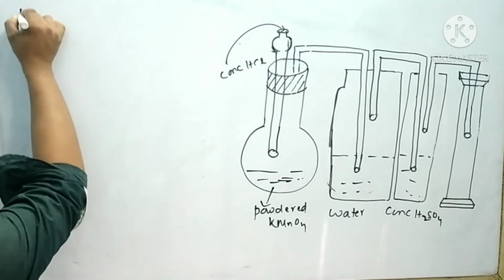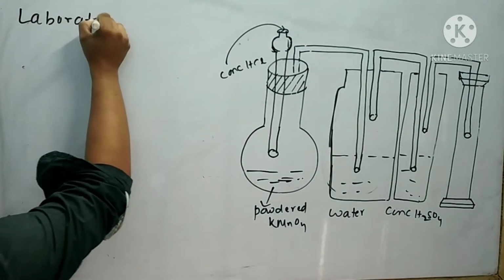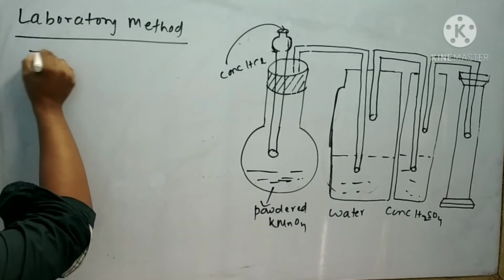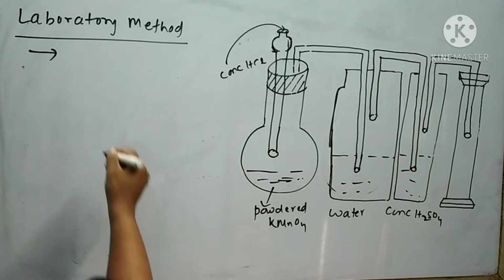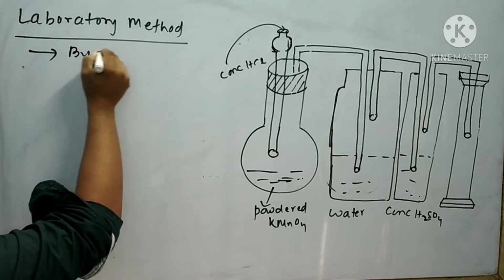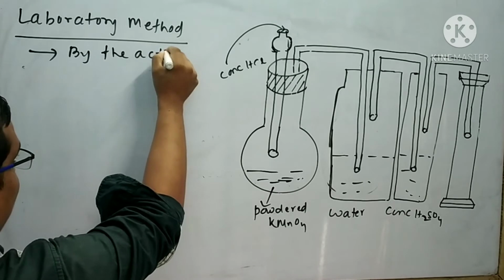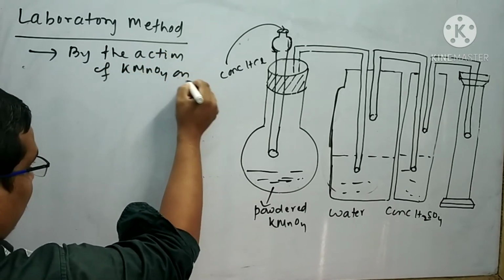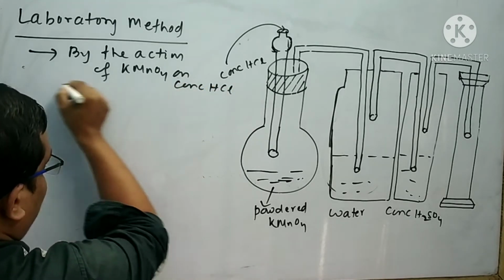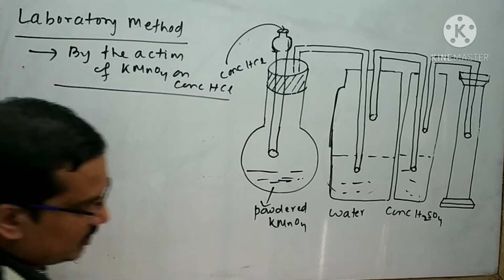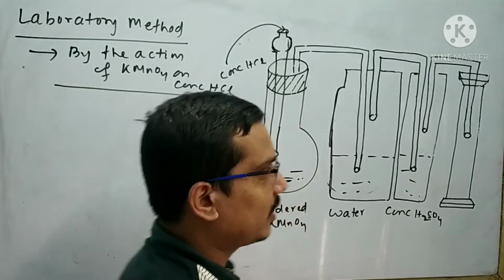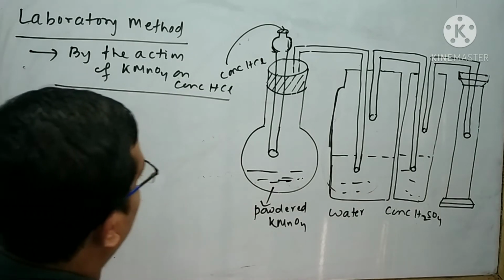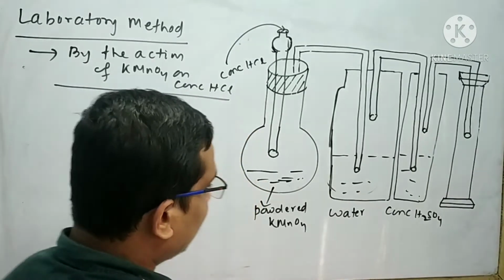Next I will discuss the laboratory method of preparation of chlorine. First laboratory method is by the action of KMnO4 on concentrated HCl. Look at this, the diagrammatic representation for the preparation of chlorine by the action of KMnO4 on concentrated HCl.